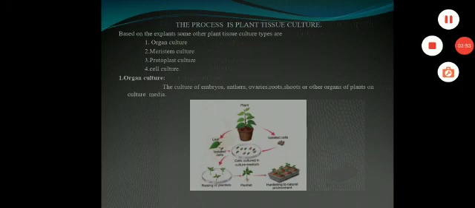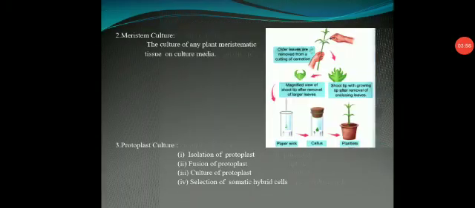Next one is called meristem culture. The name itself tells you, meristem. We select the meristem for the culture because meristem cultures are especially free from virus. Culture of any plant material tissue on a culture medium.